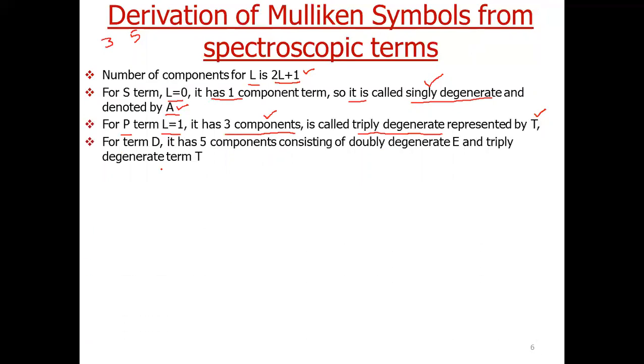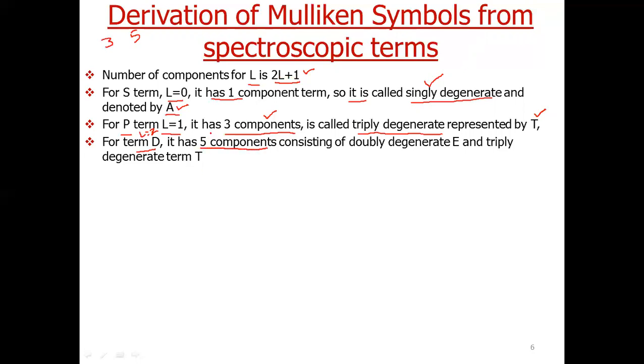Now for term D, L is equal to 2. If L is 2, that means it can have 2 multiplied by 2 is 4, 4 plus 1, it can have 5 components.